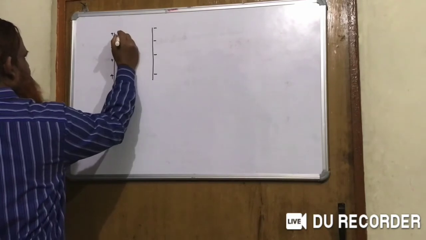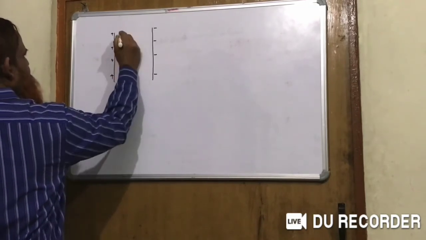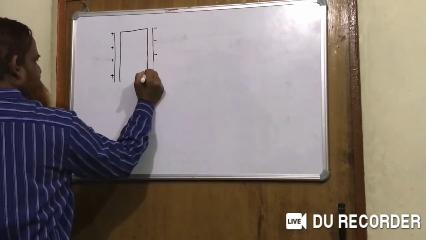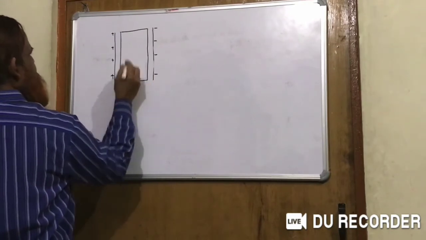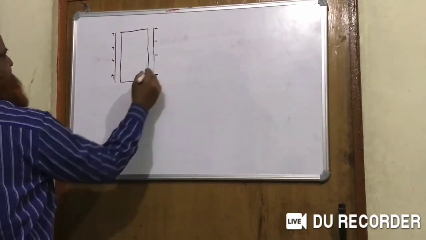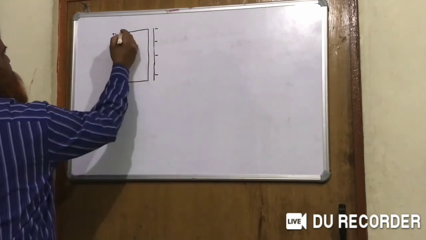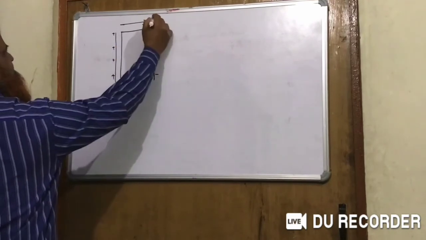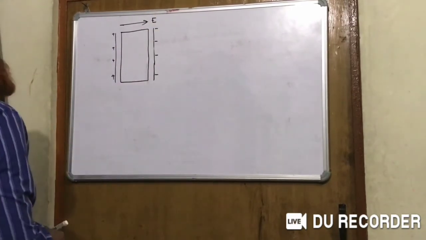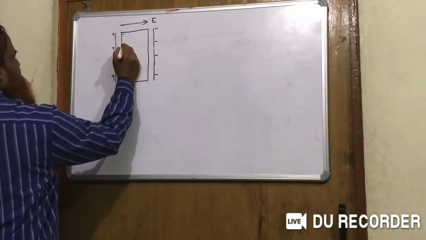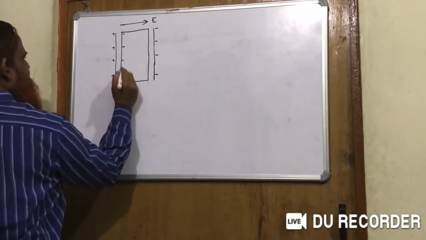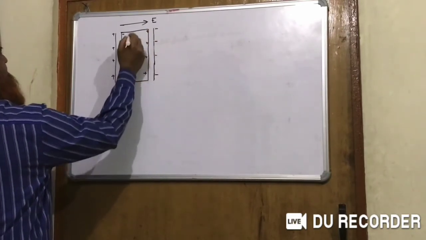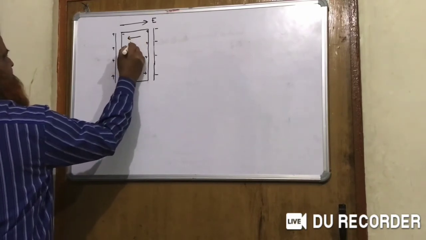Now we put a dielectric slab whose thickness is less than the distance between the two plates, and area is the same. Due to the electric field, it is polarized. At the left surface there will be negative charge, on the right surface there is positive charge, and there is a polarized electric field inside it.